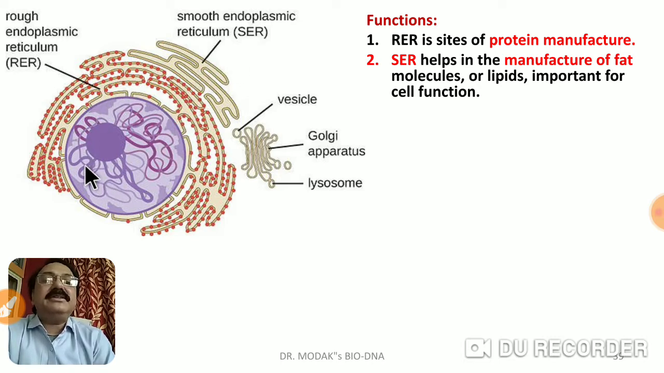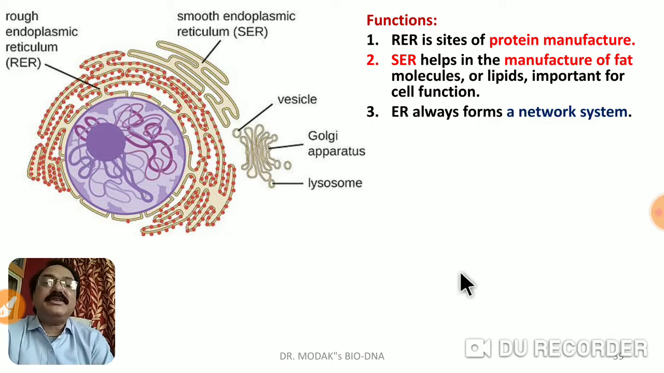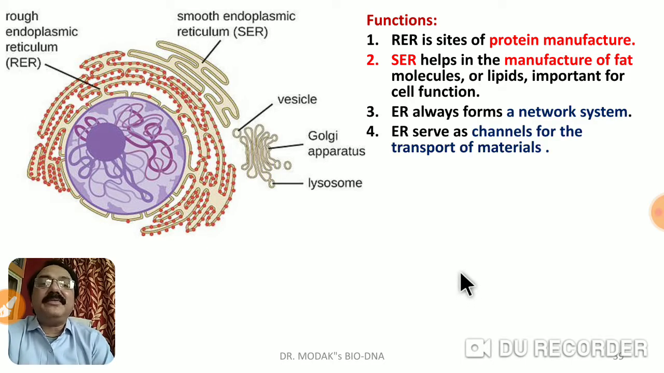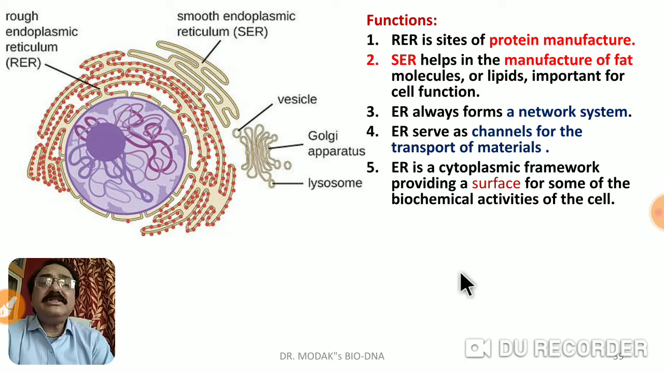You know that there are many substances like ribosomes. They are produced within the cells, within the nucleus. And from the nucleus these substances are then carried further. Proteins are carried further. So the endoplasmic reticulum forms a kind of internal channel system or tunnel system. Endoplasmic reticulum is a cytoplasmic framework providing a surface for some of the biochemical activities of the cell. And this is another important aspect: many chemical reactions are also taking place on this cell. It provides the internal support system of the cell.